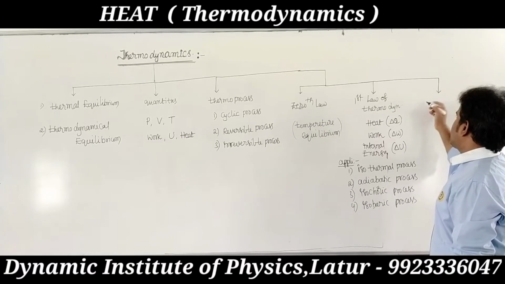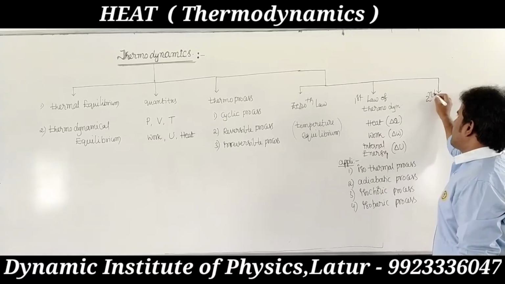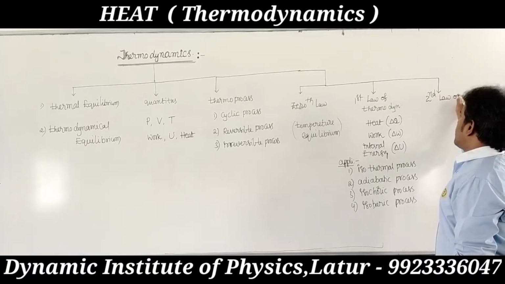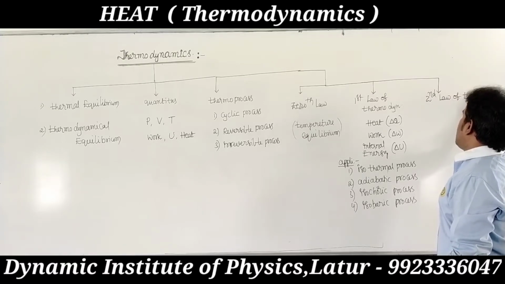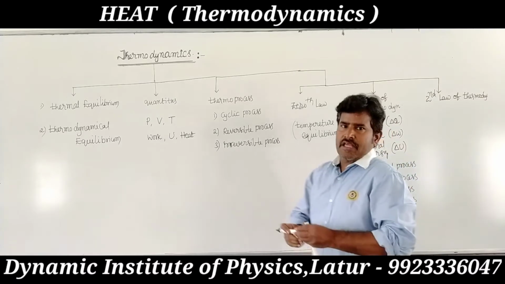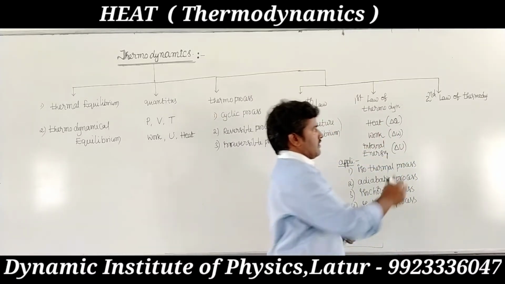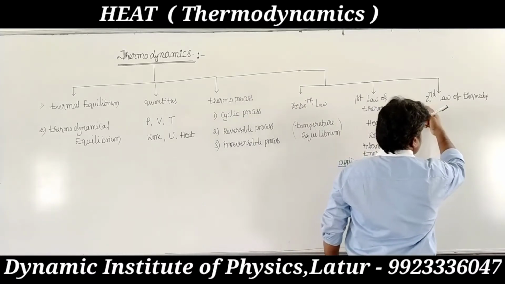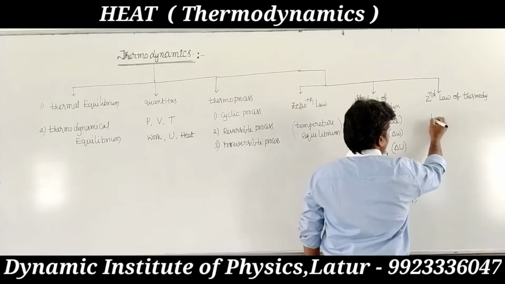Next we use the second law of thermodynamics. What is the second law of thermodynamics? It shows the relation between heat and work done, the relation between heat energy and work.